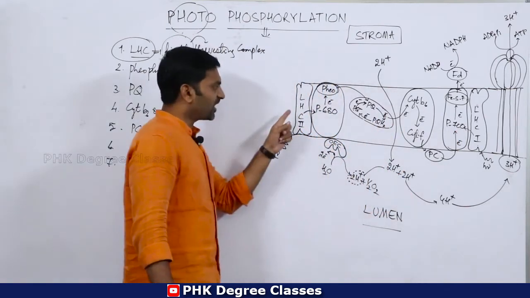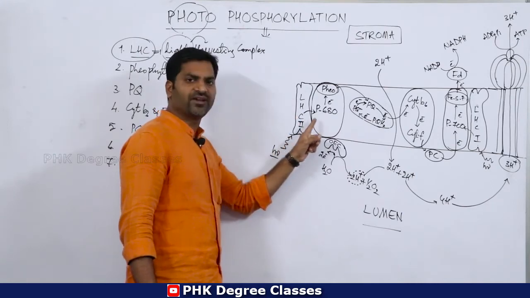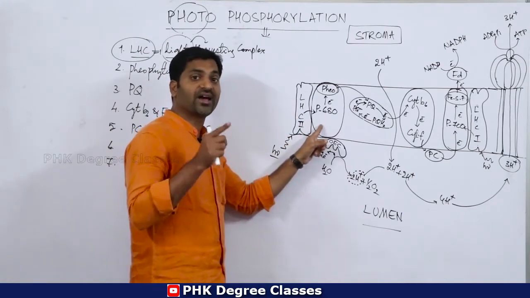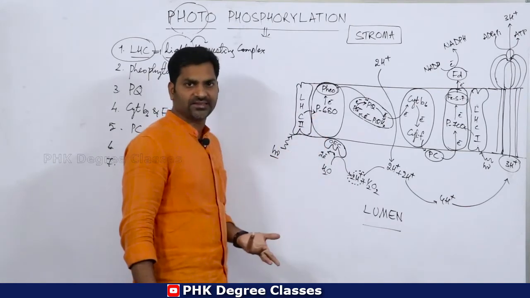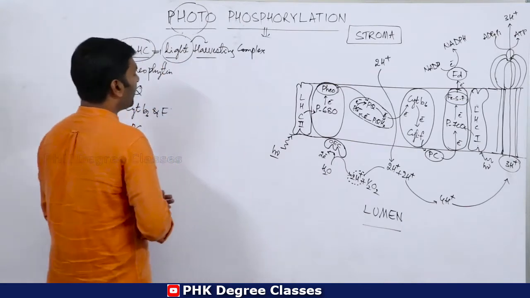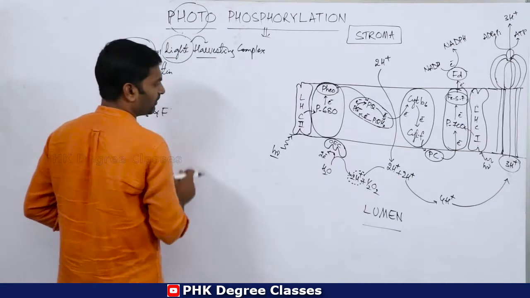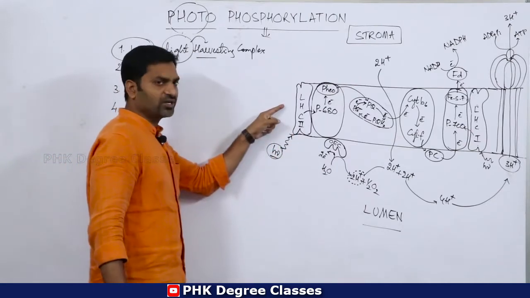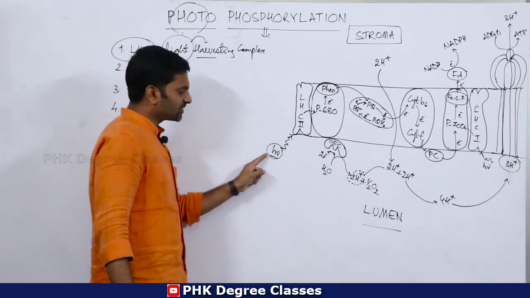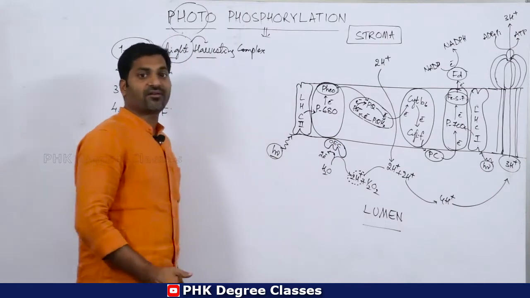There is another LHC complex, that is LHC2. It is associated with photosystem 2. The reaction center of photosystem 2 is P680. Now what happens in this light harvesting complex? It receives sunlight. What is the duty of light harvesting complex? It receives sunlight. Here also you can see the sunlight receiving.